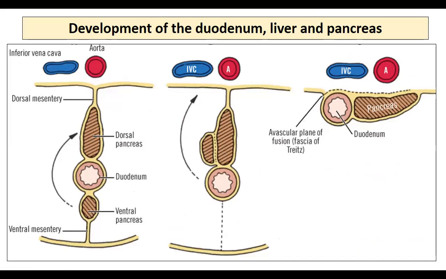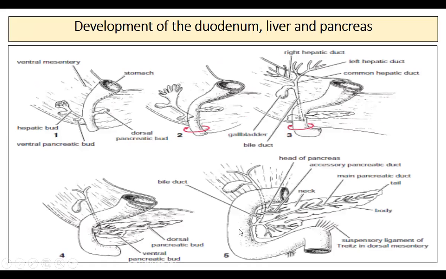During the development of the duodenum, the liver as well as the pancreas also open at the same junction, that is the major duodenal papilla, so you can see the development of these structures along with the duodenum. If you see here, there are two buds where the major duodenal papilla is. There are two buds initially. One is the ventral pancreatic bud, as well as the hepatic bud. Both are present together, and there is a dorsal pancreatic bud behind.